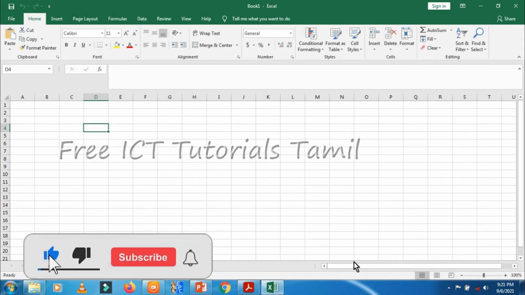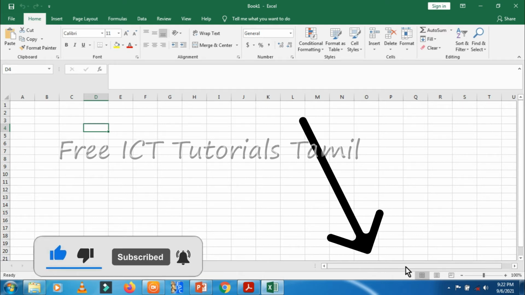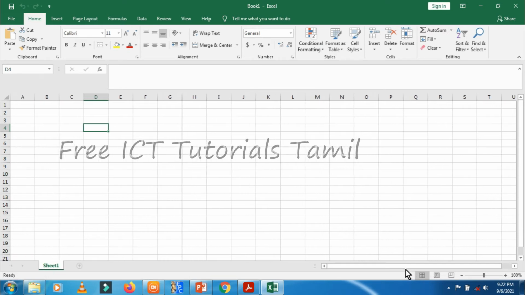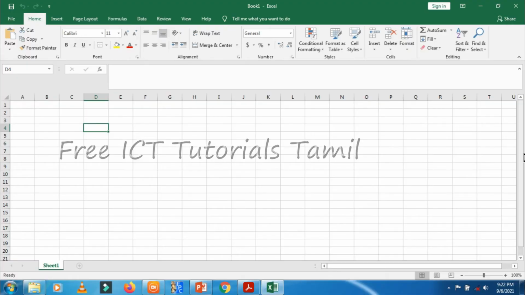Then here you can see the scroll bars, the horizontal scroll bar. This is for moving the page left to right or right to left. There we have the vertical scroll bar, that is for moving the page top to bottom or bottom to top. Right, look here, this is the status bar. Here it indicates the current status, that's why it's called the status bar. It also has some buttons here.